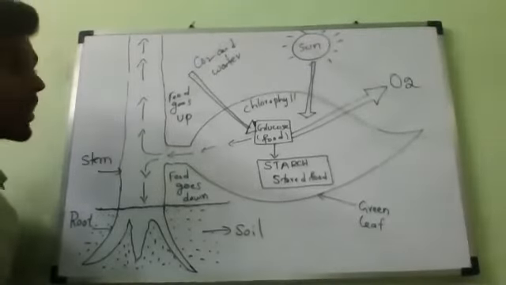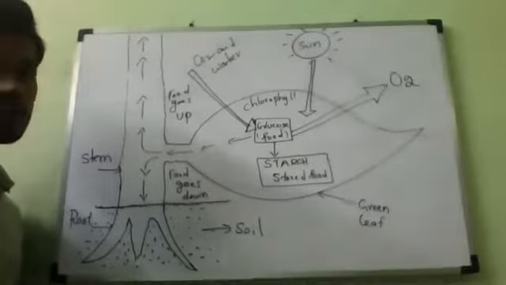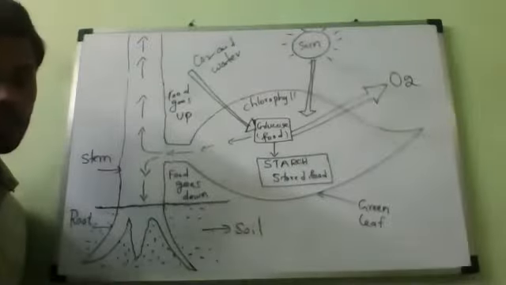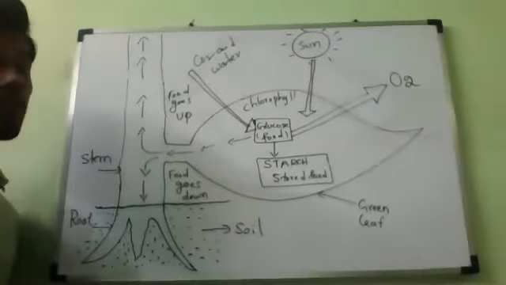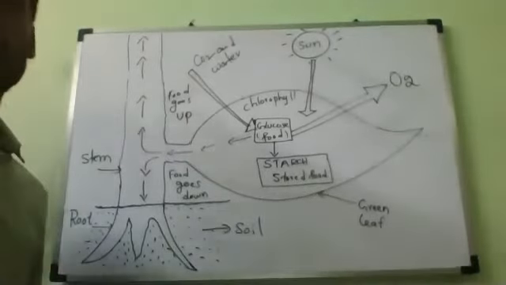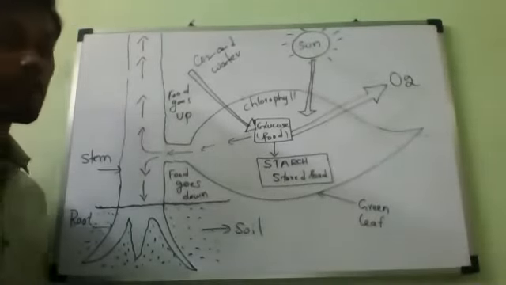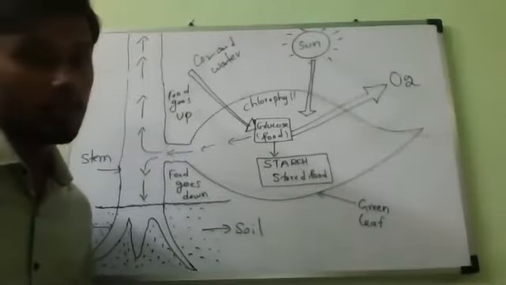So what is the byproduct in this? The main product is food. What is the byproduct in photosynthesis? Oxygen. Byproduct means it is not the main product. Food is our main purpose, but along with that we are getting oxygen, which is most important, as a byproduct of the photosynthesis reaction. You should remember that.